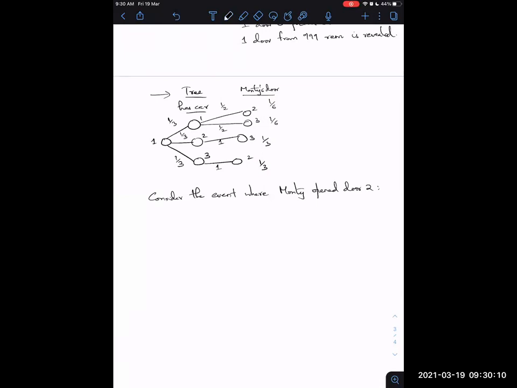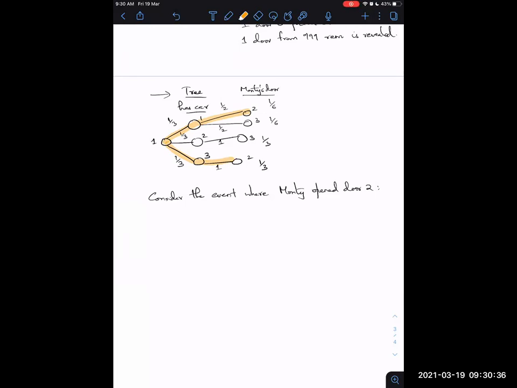First and the third branch. Yeah, I think you meant this and this. These are the two branches you meant, right?